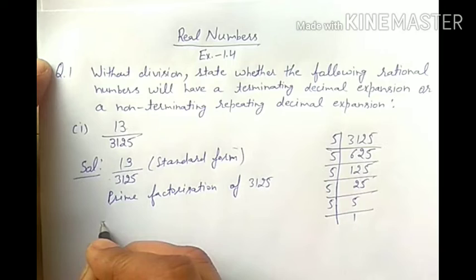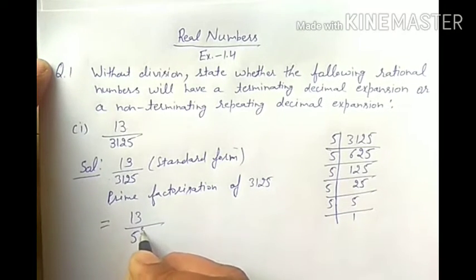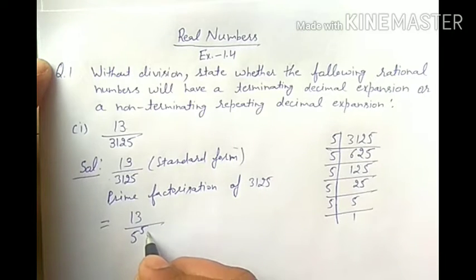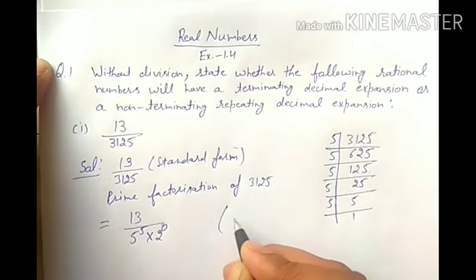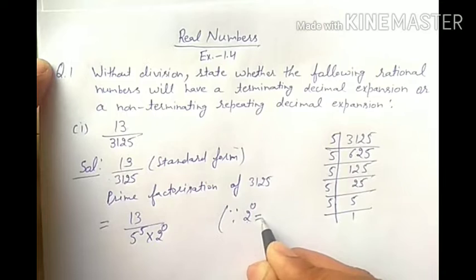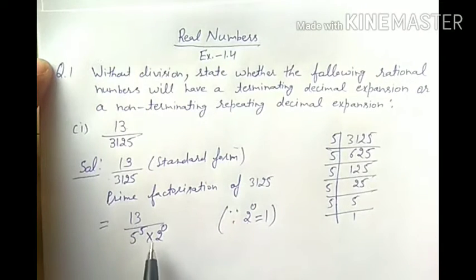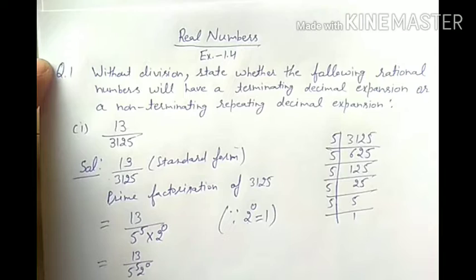So we can write 13 by 5 raised to power 5. Can I write here 2 raised to power 0? Yes, because power 0 of any number is equal to 1. So it is in the form of powers of 5 and 2: 5 to the 5, 2 raised to power 0.